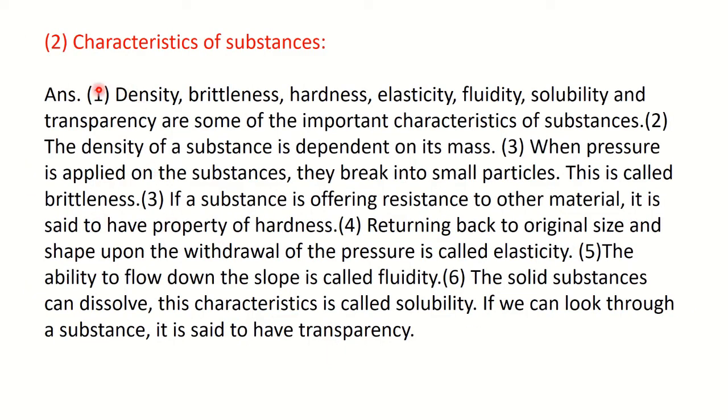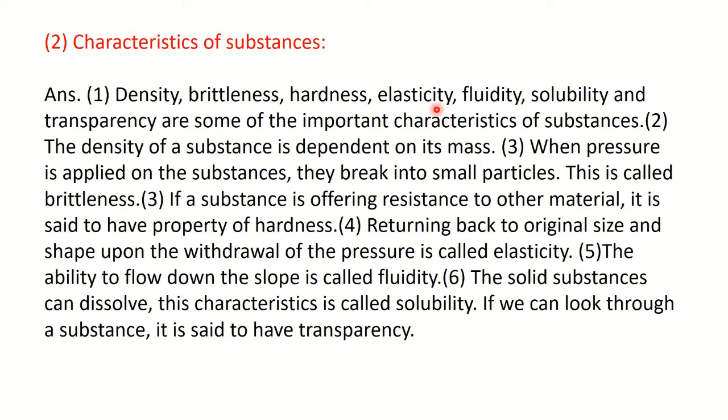Next, characteristics of substances. You know the characteristics: density, brittleness, hardness, elasticity, fluidity, solubility and transparency are the important characteristics of substances. Then you have to write down one line about each. What is the meaning of density? Density is dependent on mass. When pressure is applied, if it breaks into particles, it is called brittleness. The substance offering resistance to other material is called hardness.